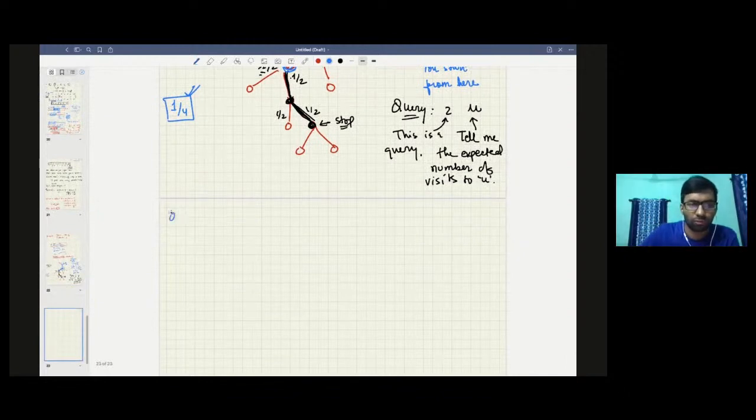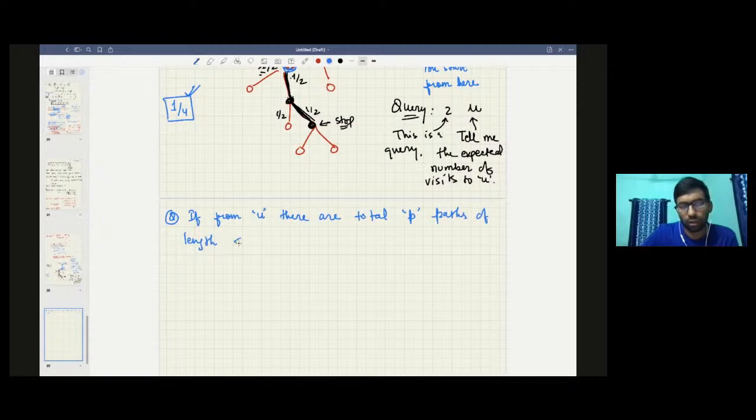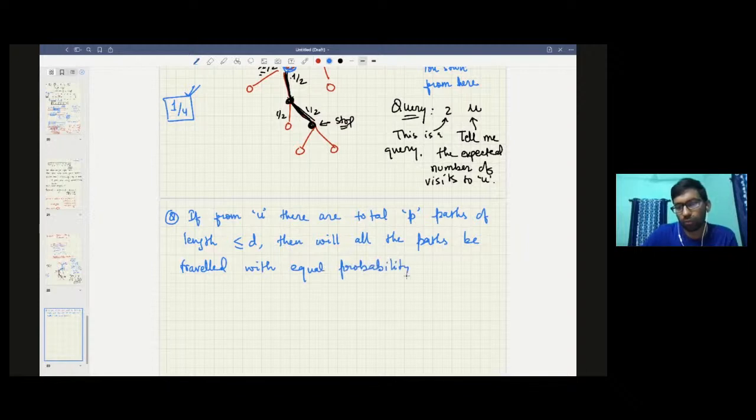So the question is, if from node u there are total p paths of length less than or equal to d, then will all the paths be traveled with equal probability? All the paths of same length, let's say.